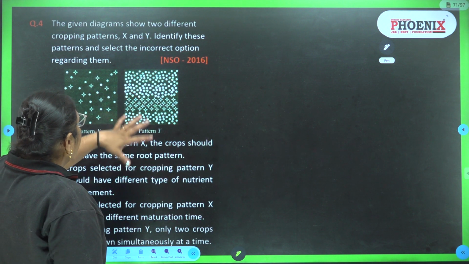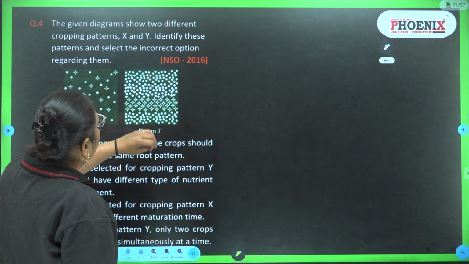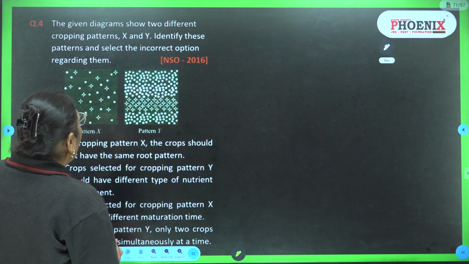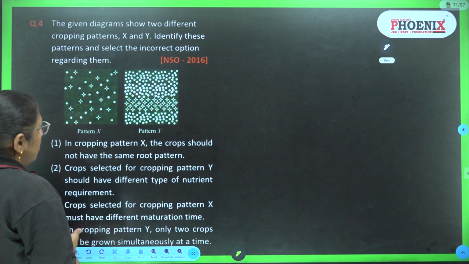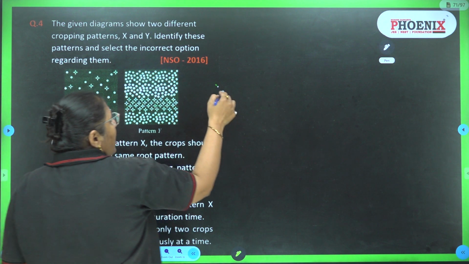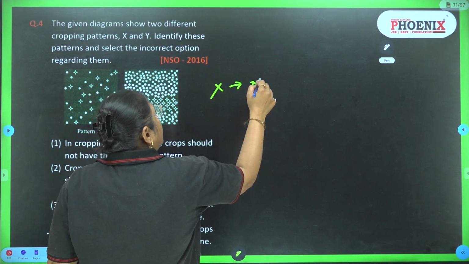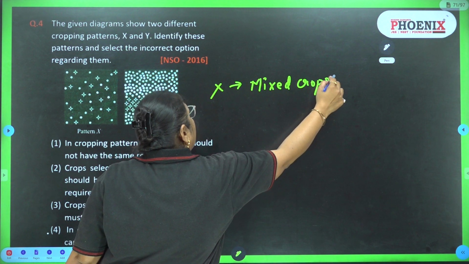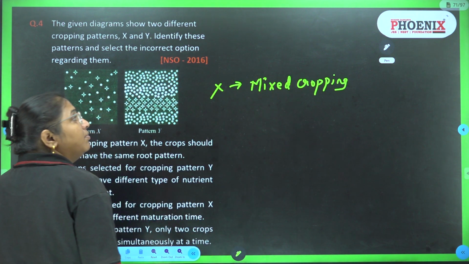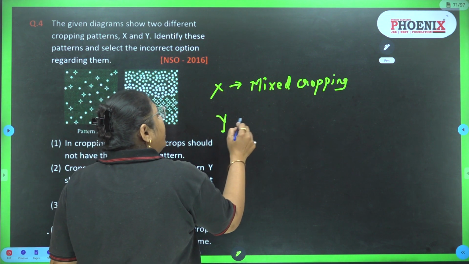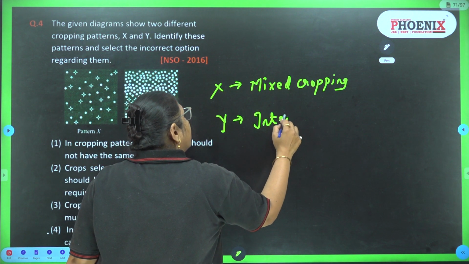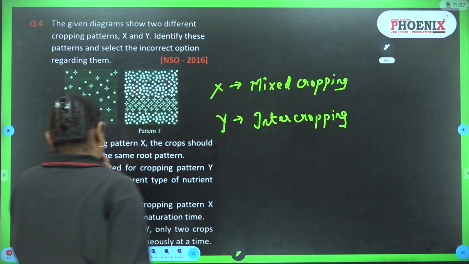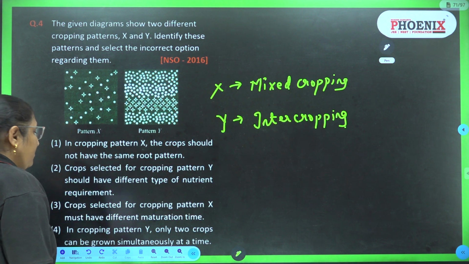Here the two patterns are given, pattern X and pattern Y, and we have to identify the patterns and select the incorrect option regarding them. Okay, so here X is mixed cropping, because they don't have any definite patterns. Okay, and Y is intercropping. The pattern of X is mixed cropping and pattern Y is intercropping.